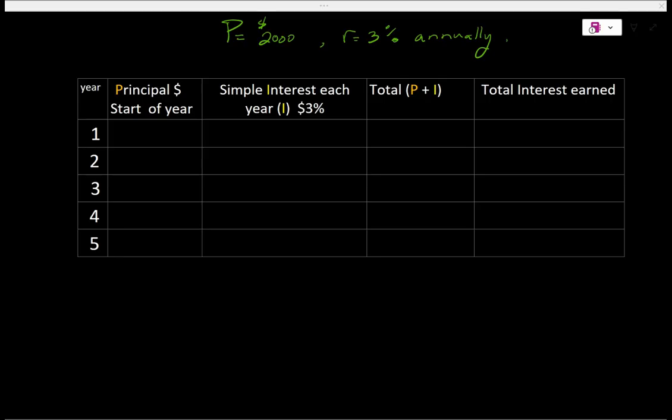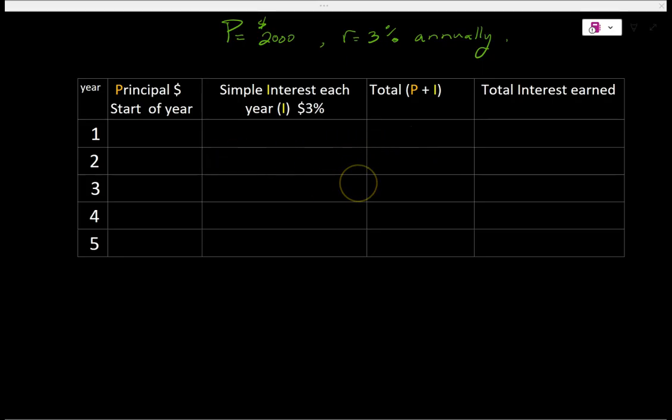I've got this table for you, and the principal amount is right here where you start in year 1, and then the simple interest rate is 3%, and the total amount is what you start with plus the interest amount. We call that the total amount, but in finance they call it the accumulated amount. And then we want to know what the total interest earned was every year, and then every second year, and we add them all up.